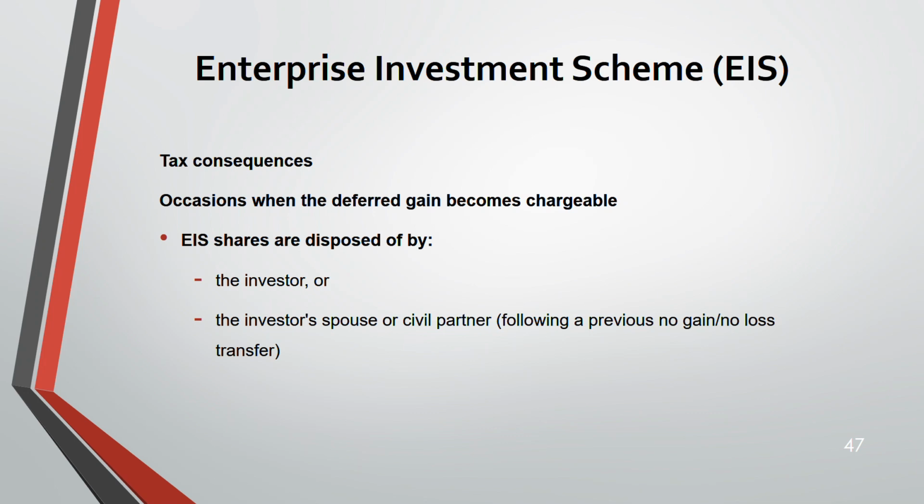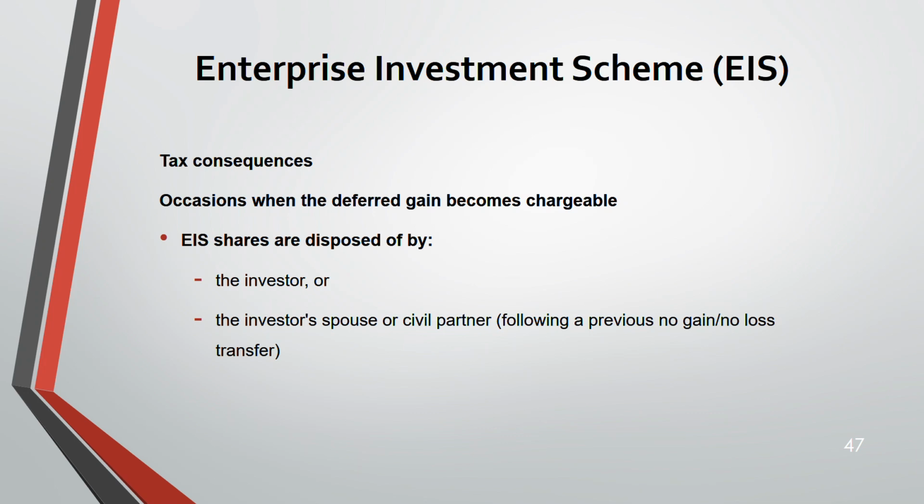To the spouse. When we transfer to the spouse, it is always a no gain, no loss transfer between spouses. This we studied in capital gains tax, CGT, in taxation. Don't worry, once I start teaching CGT here in ATX, I will explain that rule again. Between spouses, any transfer is at no gain, no loss.